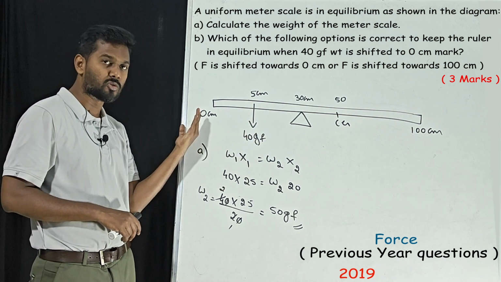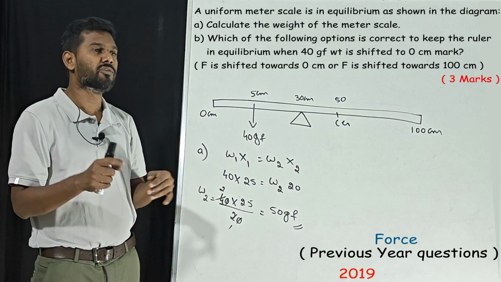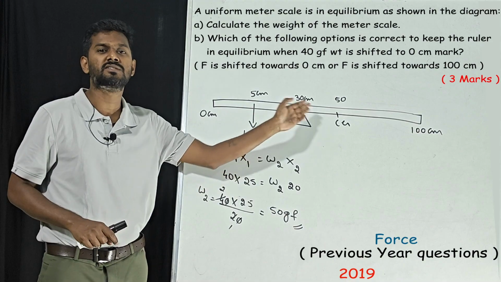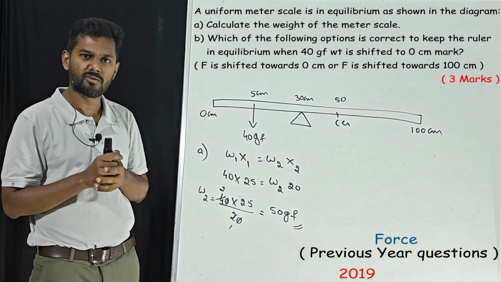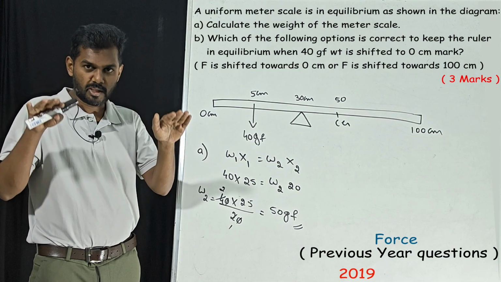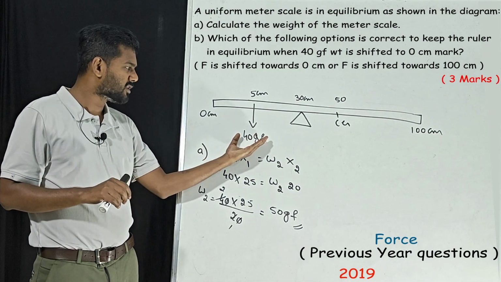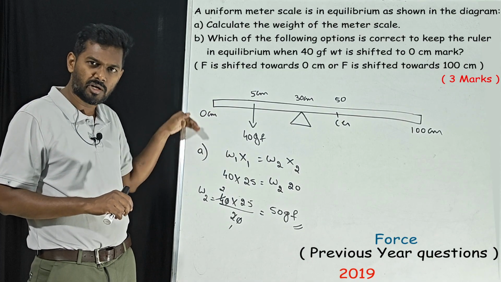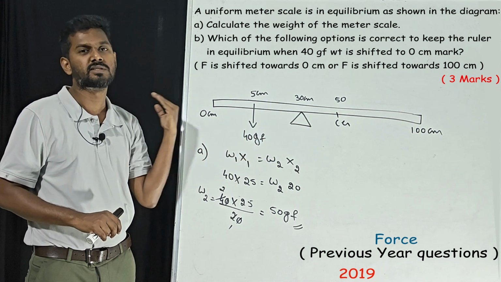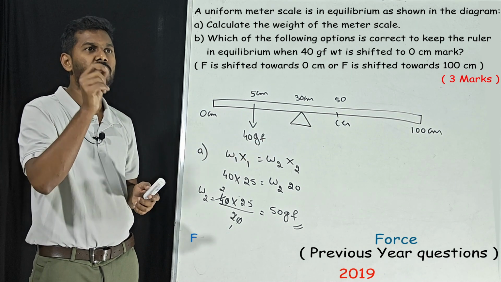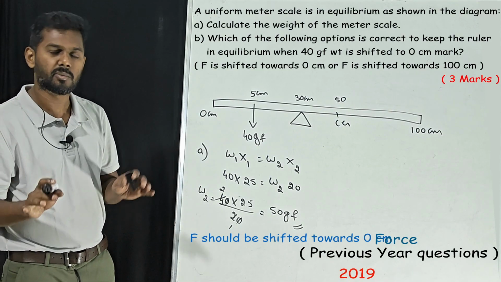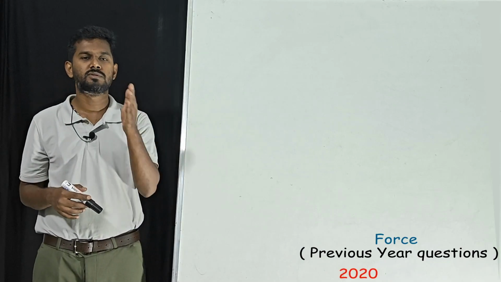If this is moved towards the 0 centimeter mark, F means the fulcrum. Where should we shift this one? If you move the fulcrum that side, again it is going to fall. It cannot be in equilibrium. Where the load is moving, that side the fulcrum should move. Keep this in mind. Now it is in equilibrium. If I move this one this side, obviously this side the weight will be more, it will fall this side, correct? So we have to move the fulcrum F in the same direction. So the answer for this question: F is shifted towards 0 centimeter. That's it. Now we'll move on to 2020.